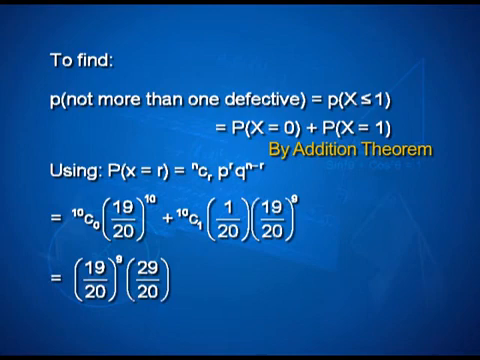So, I have all the possible values p, q, r and n. Substitute and calculate. In this case, obviously, you are not expected to simplify this beyond what we have here. Take something common if there is a common factor, and that would be your final answer. So, the probability that not more than one defective item is found will be (19 by 20) raised to the power 9 into 29 by 20.